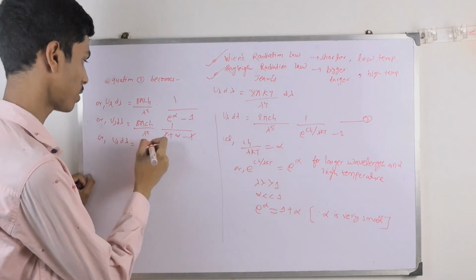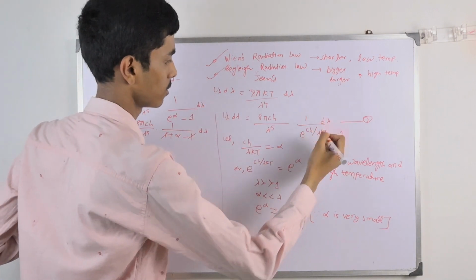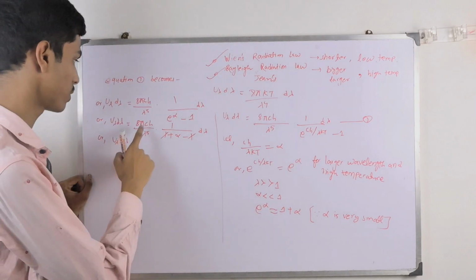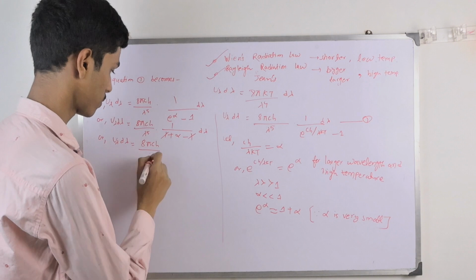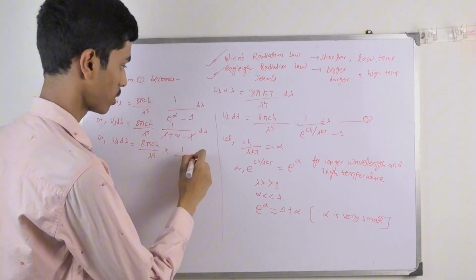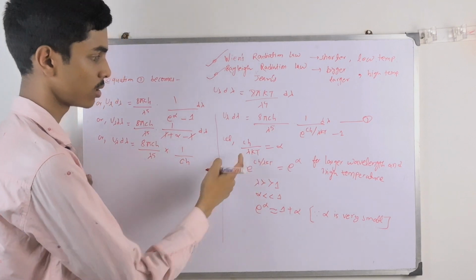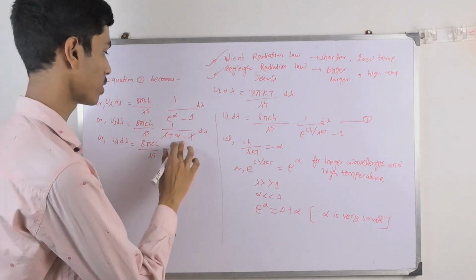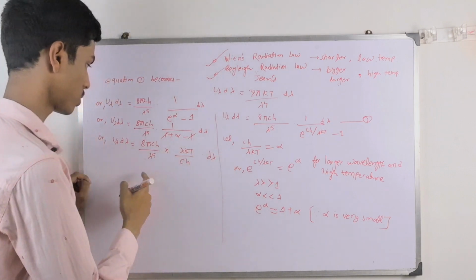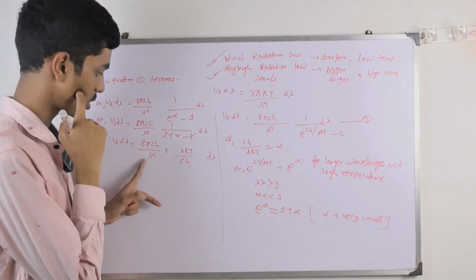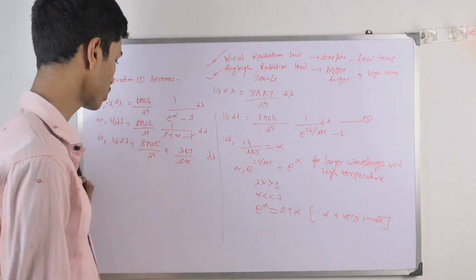We will get U lambda d lambda. Do not forget the d lambda with it. Keeping d lambda together, we can write 8 pi ch by lambda to the power 5, 1 by alpha. What is alpha? Alpha is ch by lambda kT, so lambda kT will go to the upper side into d lambda. Now let us think, what terms can be cancelled out? ch can be cancelled out easily.